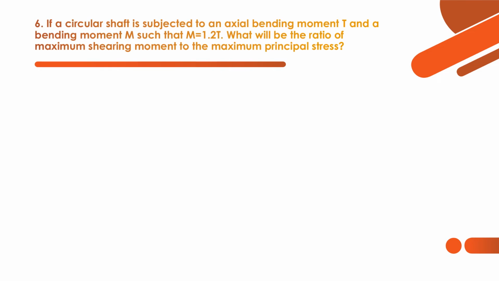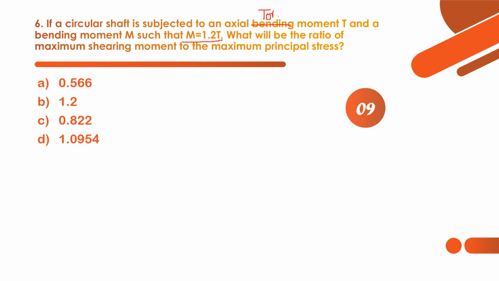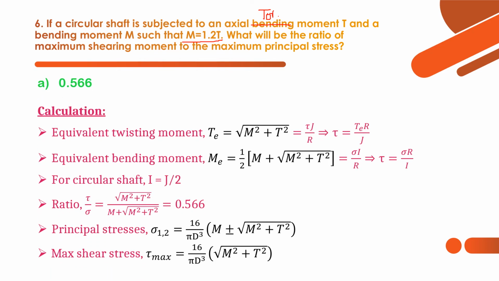If a circular shaft is subjected to an axial torsional moment T, sorry, this is torsion, and a bending moment M, such that the bending moment is equal to 1.2 times the torsion, now we have to find the ratio of the maximum shearing stress to the maximum principal stress. This question is purely based on the principal stress concept according to the torsional moment applied. A simple formula is there. You have to find that formula so that we can find the answer for maximum shearing stress and maximum principal stress.